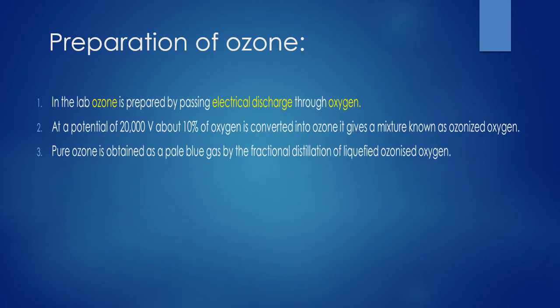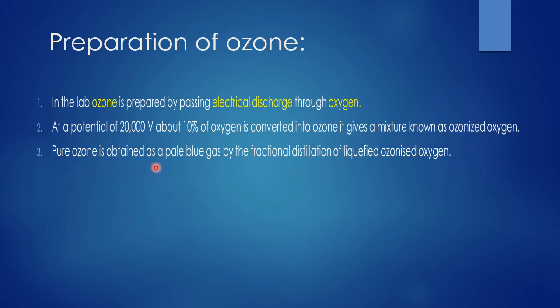Preparation of ozone, that is O3. In the lab, ozone is prepared by passing an electric discharge through oxygen. At a potential of nearly 20,000 volts, about 10% of oxygen is converted into ozone. It gives a mixture known as ozonized oxygen. That means O3 plus the nascent oxygen will also be present.